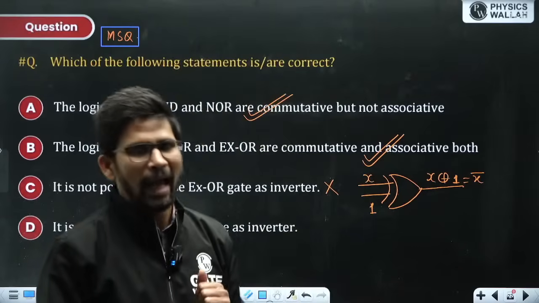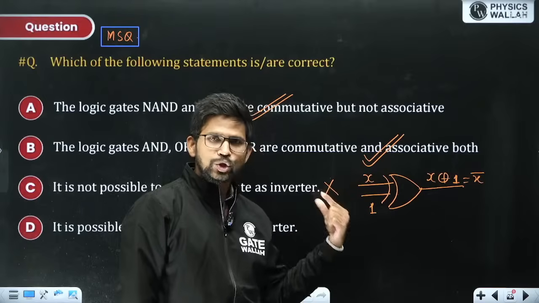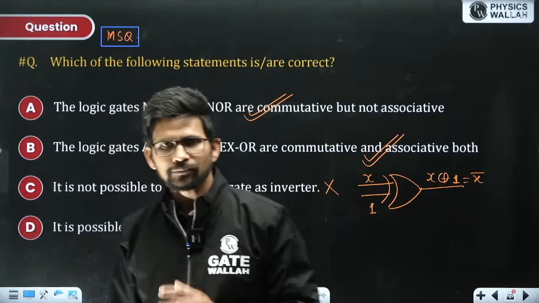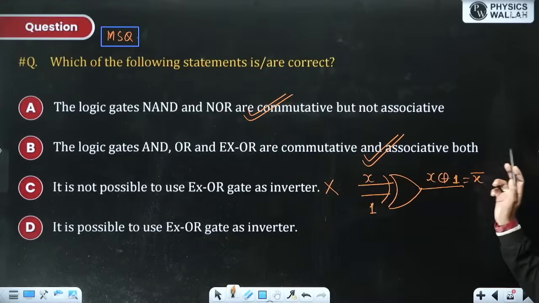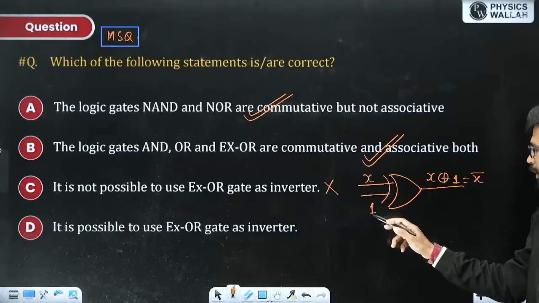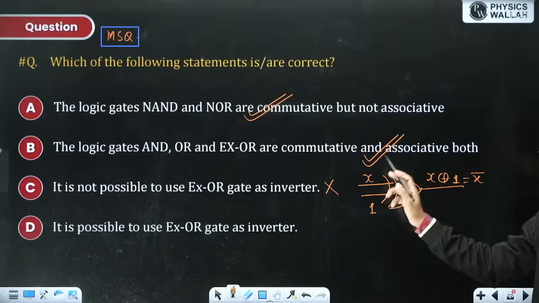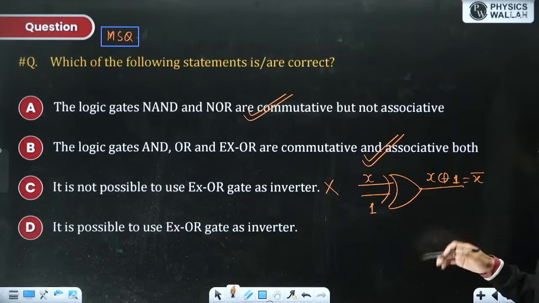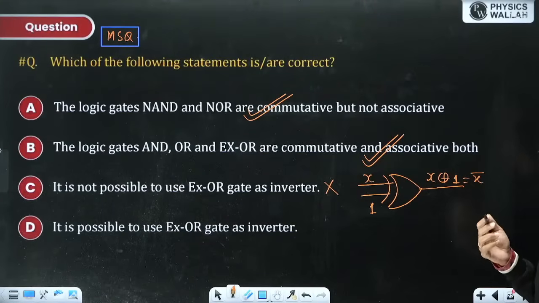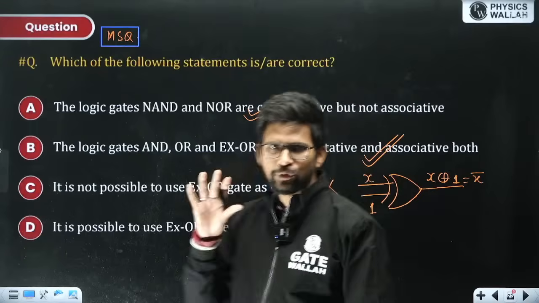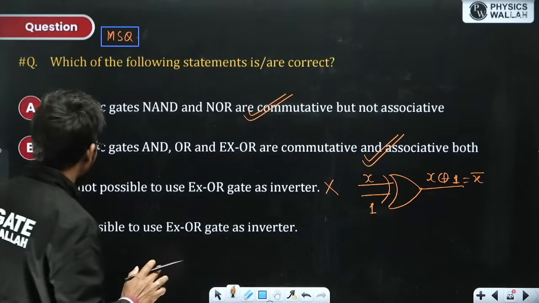And for XOR and XNOR gates, both input values 1 and 0 are enable inputs, because when you apply 1, output is a function of the remaining variable X. When you put this input to be 0, output will again be a function of the remaining variable X. At one time it is X bar, at one time it is X. So both 1 and 0 are enable inputs for XOR as well as XNOR gate. Okay, there is no disable input in case of XOR gate.